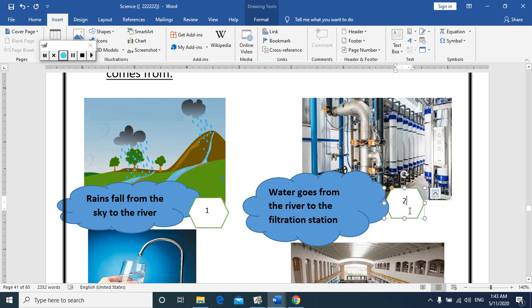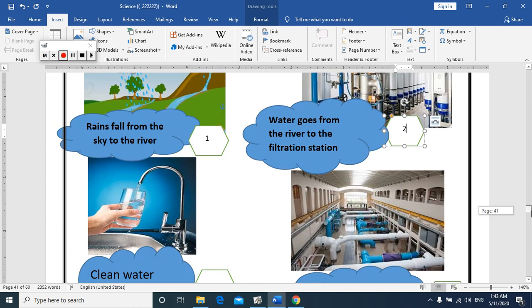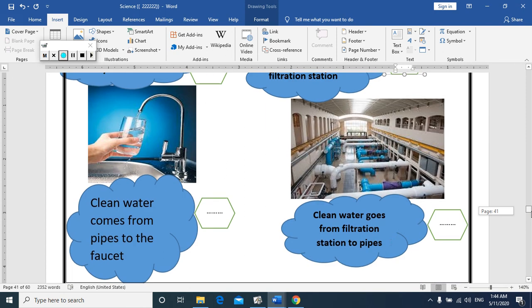What is the next step? The third step. Yes, Hannah Mamdouh, I hear you. Great, that's right. The third step is clean water goes from filtration station to pipes. So, where is this step? Yeah, this is the third step. So, we put here number 3. Okay. Let's write with each other. Number 3.